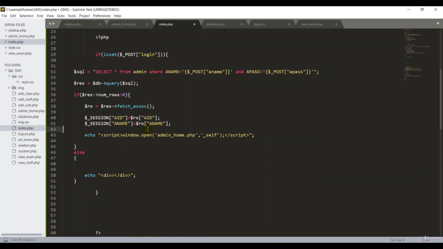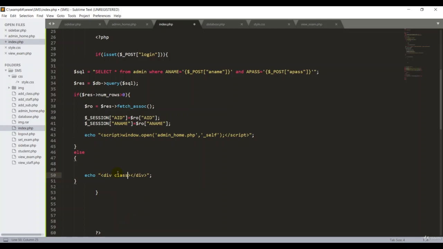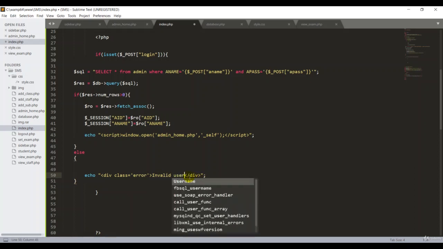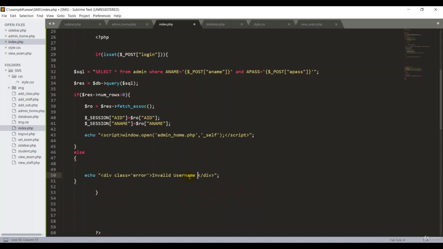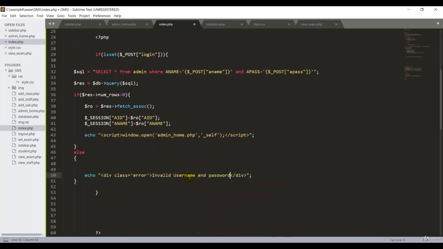So in the div tag, we're going to create one more class for displaying our error message. Class equals, and we have to use the single quote. Okay, error. If you use okay error, here we have to take that invalid username and the password. Good. Okay, good. So I'm going to explain again and again, guys.